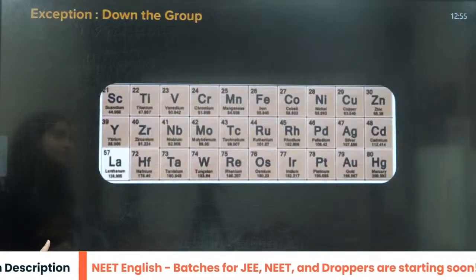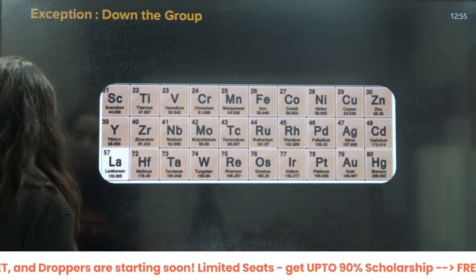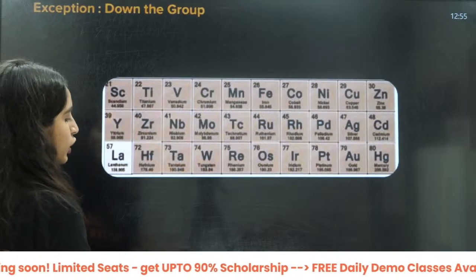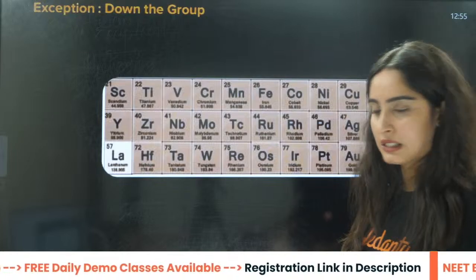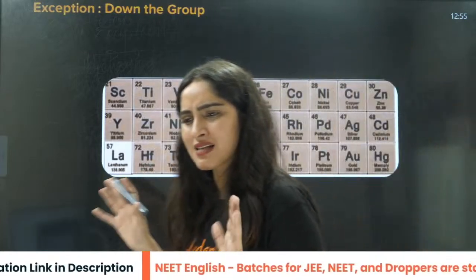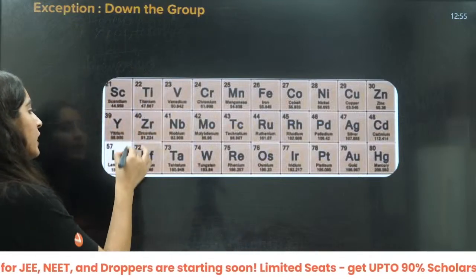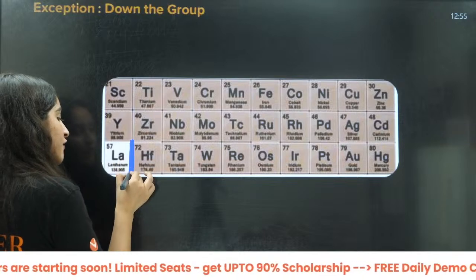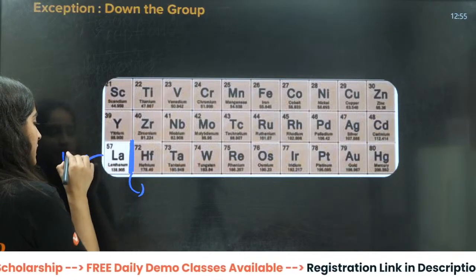Now let us talk about down the group. There is one exception. Down the group, the size should increase only. But here you have inner transition elements, you have the 4f series.